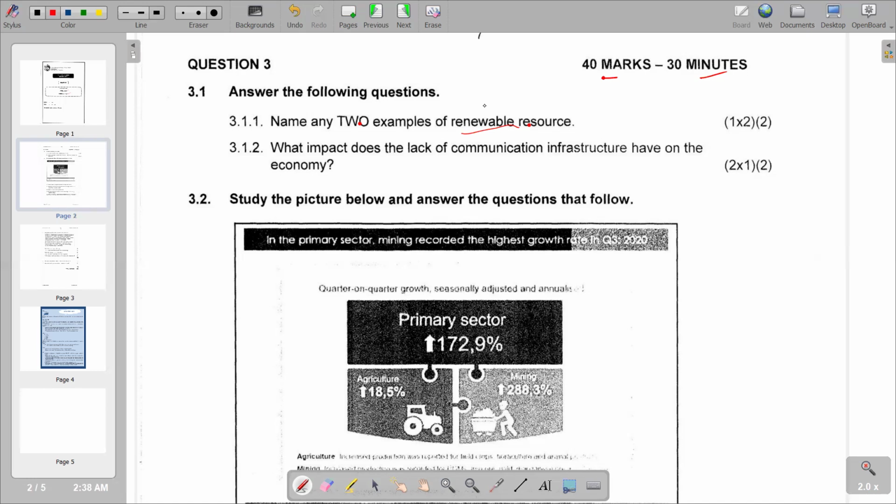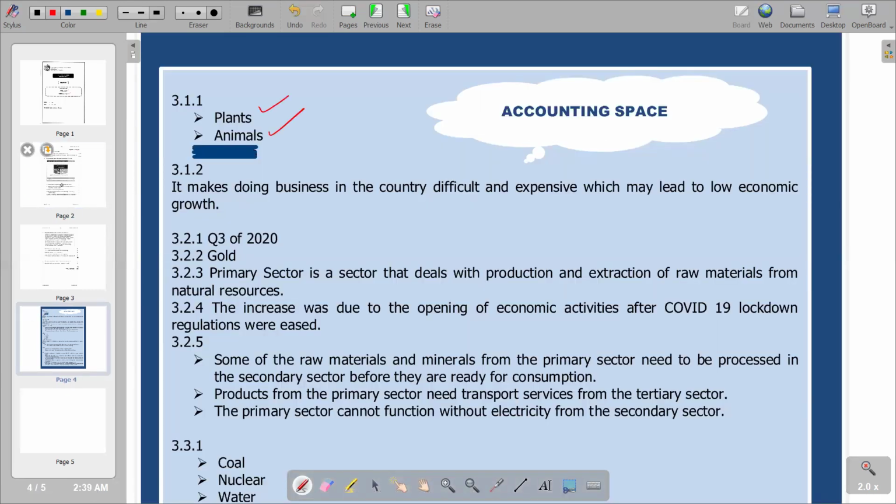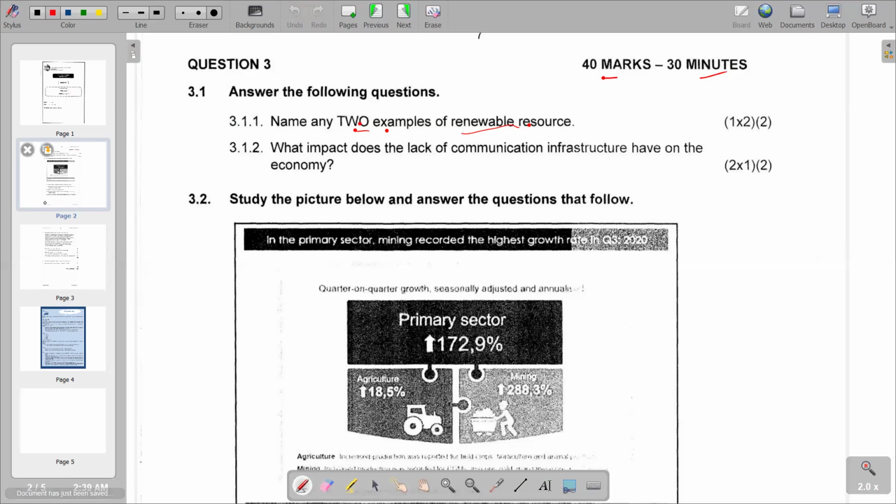So you are going to see that our question is asking for two examples. So we can have plants as an example of a renewable resource. We can talk about animals also as part of renewable resources. So we have those answers, whereby you are saying we have got plants and animals. So going to our next question on communication infrastructure on the economy.